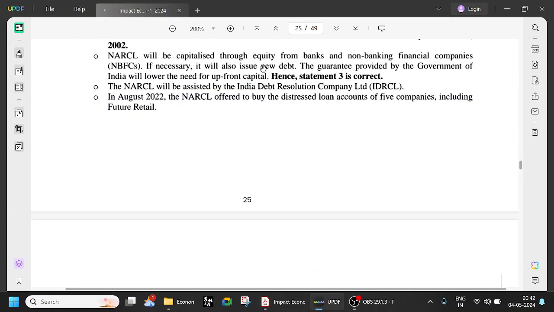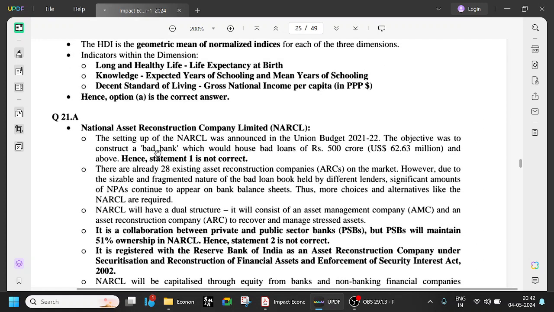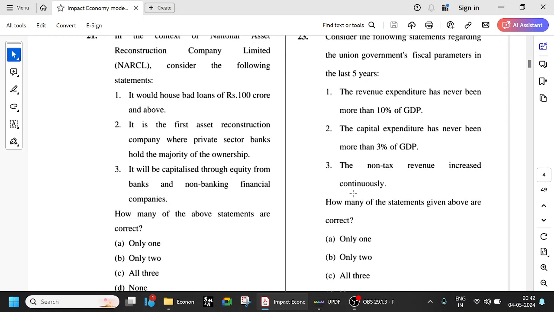We have seen where the money is going to come from. It will be capitalized through equity from banks and non-banking financial companies. There is nothing about 100 crore. The objective was to construct a bad bank which would house bad loans of 500 crore and above. So it is 500 crore and above, not 100 crore and above. Try to remember all these things: 500 crore and above, public sector banks have more share, and capitalized through equity from banks and NBFCs. So only option 3 is correct.